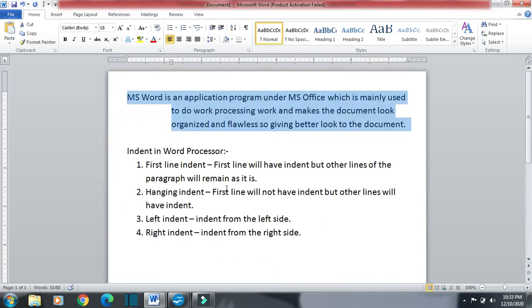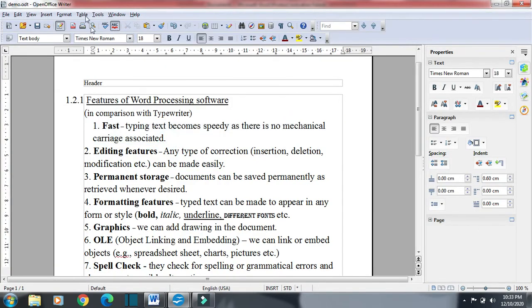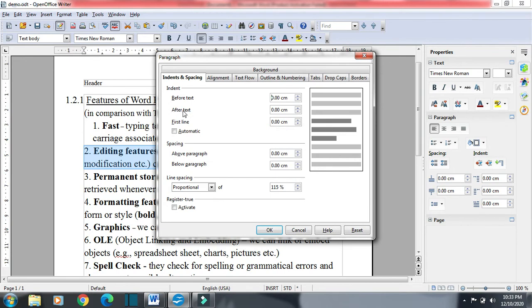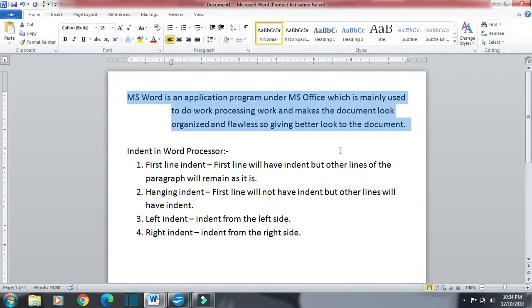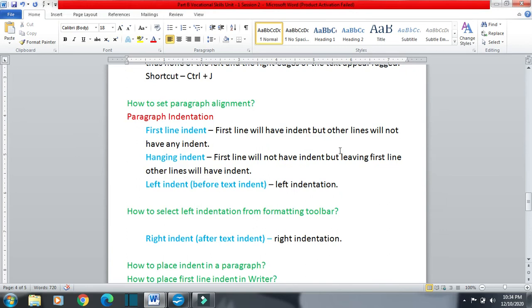So if I want to give some right indentation, I will just select it, Format, Paragraph, and after text actually stands for right indentation. Then OK, so we have some indentation at the right side. After text is used for giving indentation at the right side, and before text is for giving it at the left side. So left indent is before text indent and right indent is after text indent.